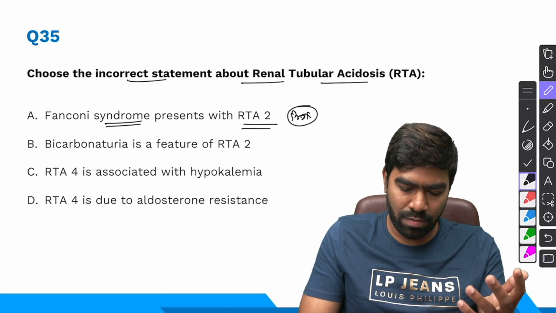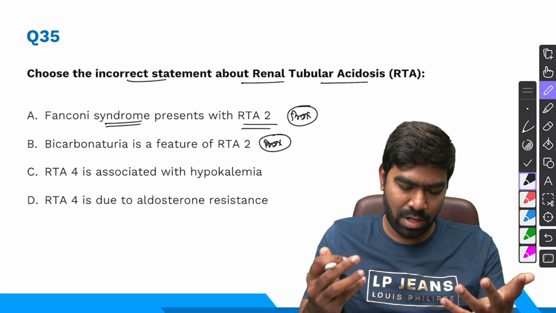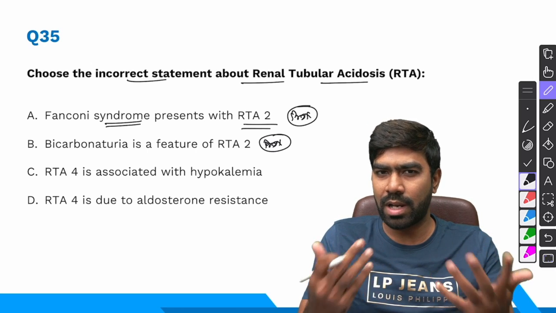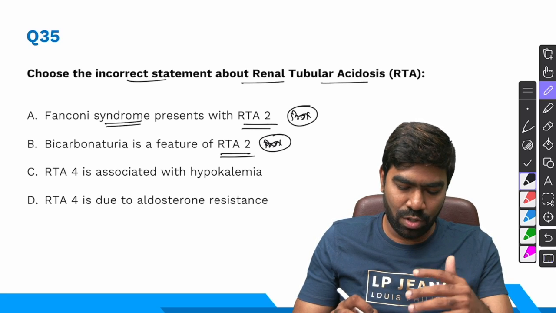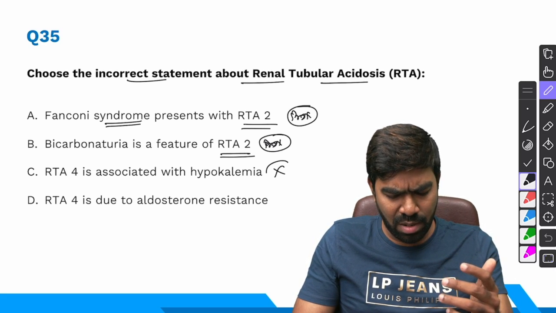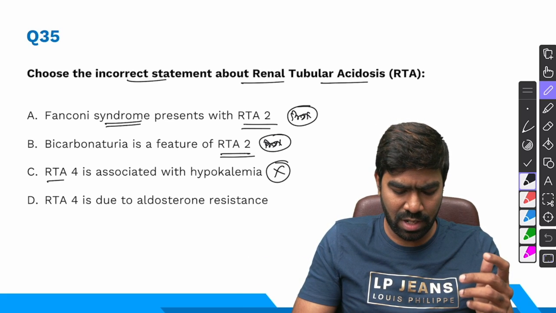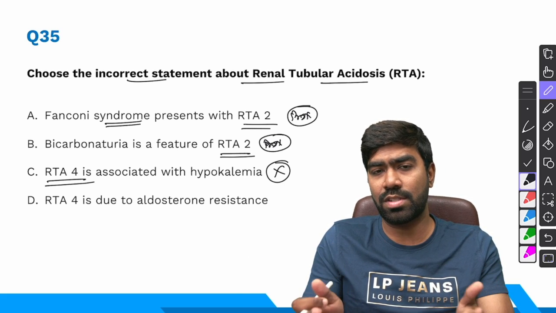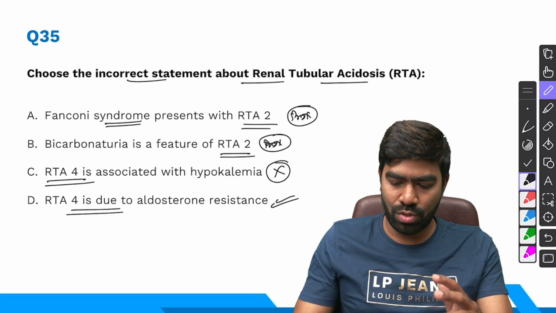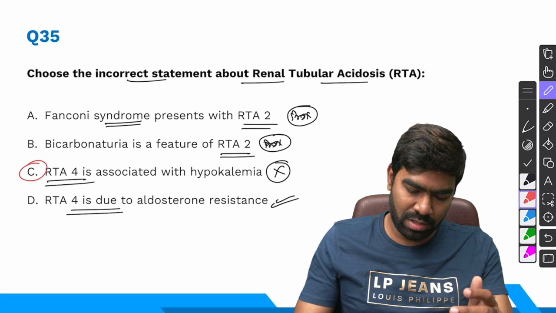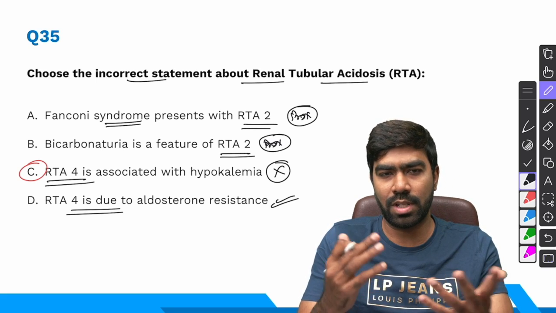One of the important functions of proximal nephron again is bicarbonate reclamation, and if that is lost, you're going to result in bicarbonaturia, which is a classic feature of type 2 RTA. That's also correct. And RTA type 4 is also with the hypokalemia. That's wrong. We have discussed n number of times, even in our marathon sessions, that type 4 RTA is a hyperkalemic RTA, which is due to aldosterone deficiency or aldosterone resistance. That's the reason why option D is also correct. So the only incorrect statement here is RTA 4 is associated with hypokalemia. So that's the right answer.